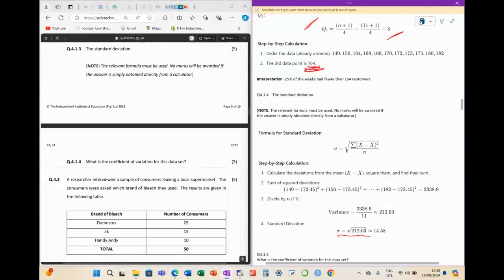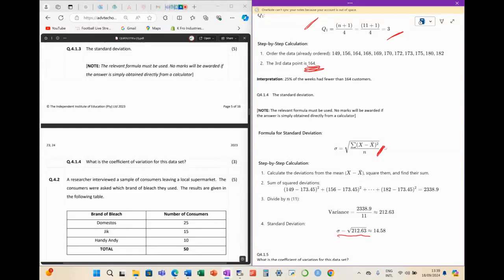What's under the square root is the formula for the variance if we are dealing with individual data.